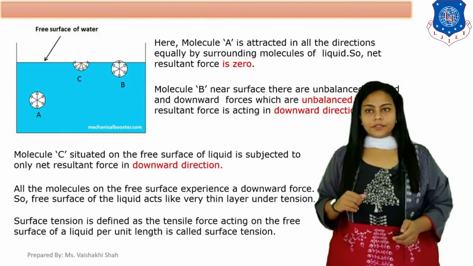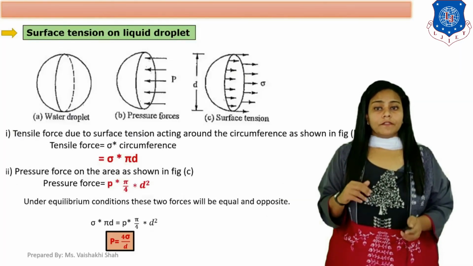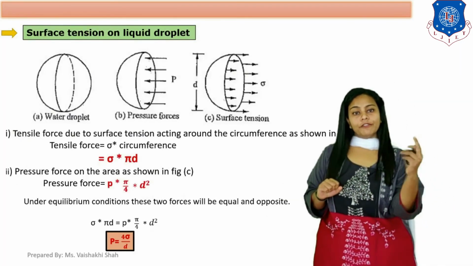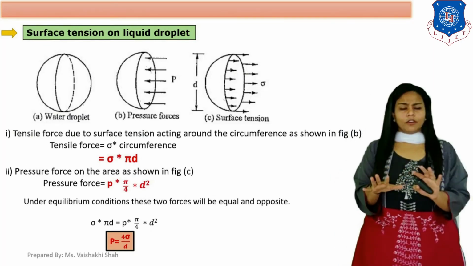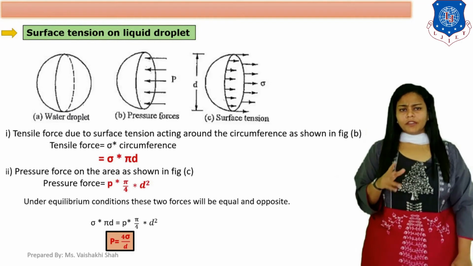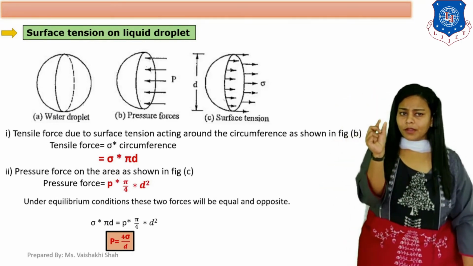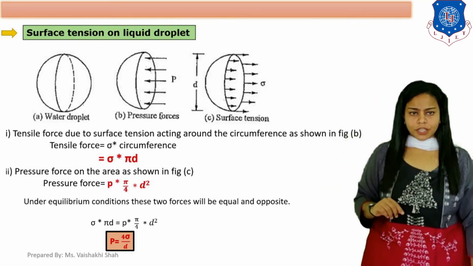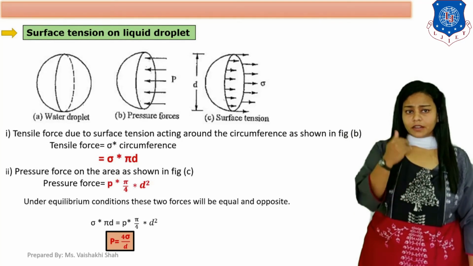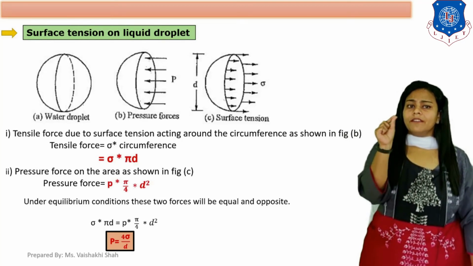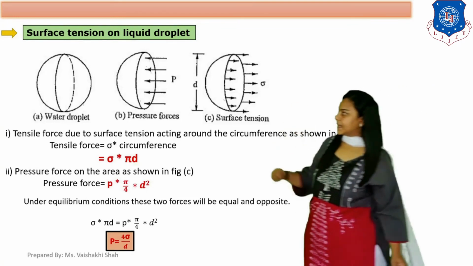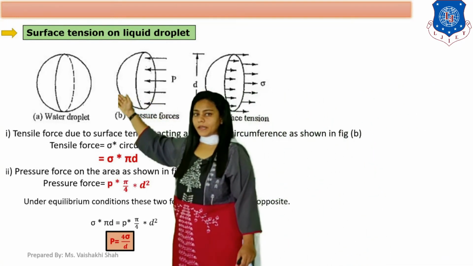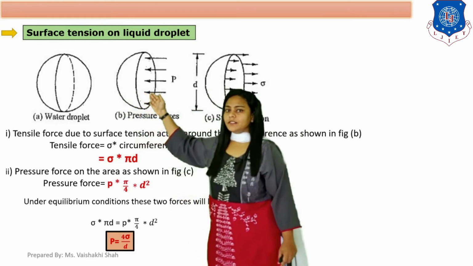Now we are going to study surface tension in a liquid drop. Normally, we consider a liquid drop or bubble to be of spherical shape, like rainwater coming to the ground. First of all, in this diagram, consider this liquid droplet, which is of spherical shape.